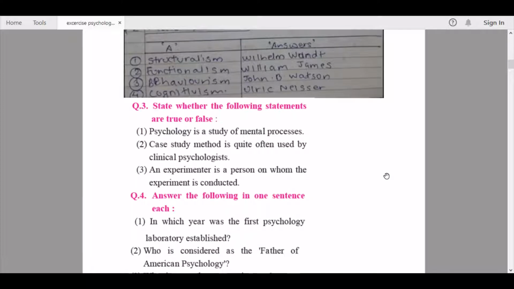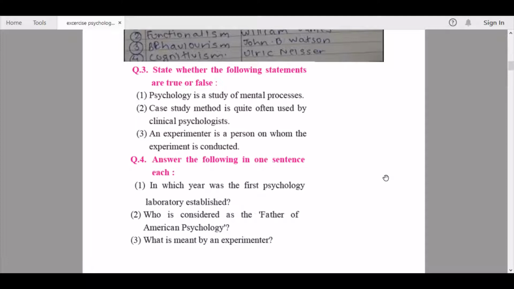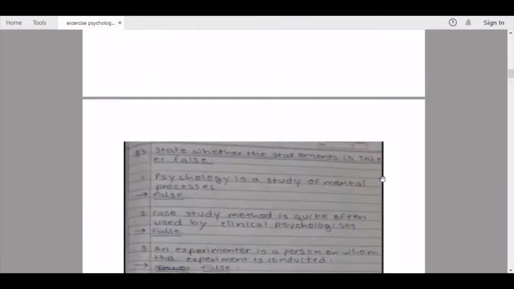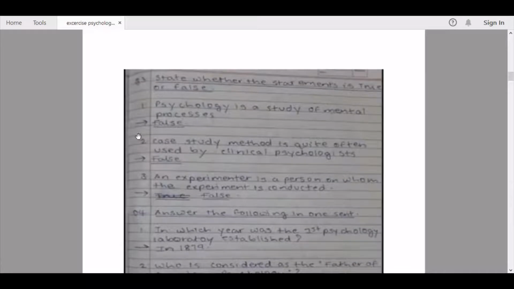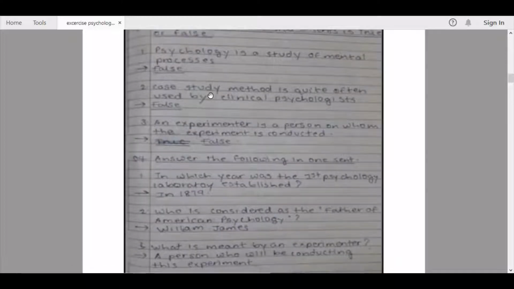Furthermore, we go to state whether the following statements are true or false. The first one being, psychology is a study of mental process. So here the answer is false. Second, case study method is quite often used by clinical psychologists. False. It is not only used by clinical psychologists. An experimenter is a person on whom the experiment is conducted. False. He is the person who experiments on the person.